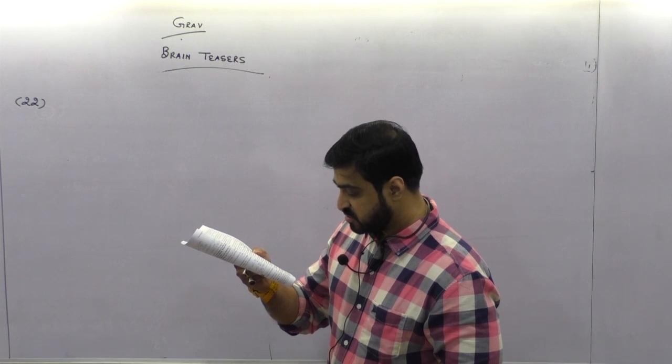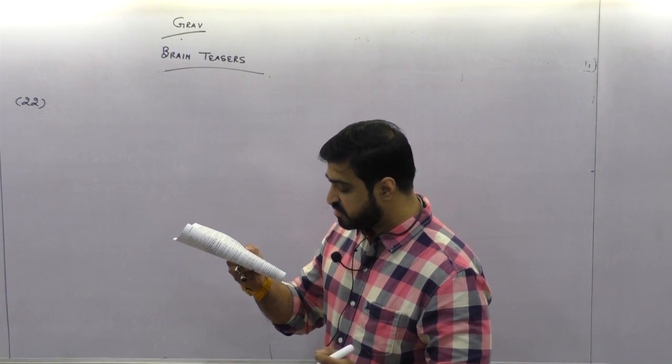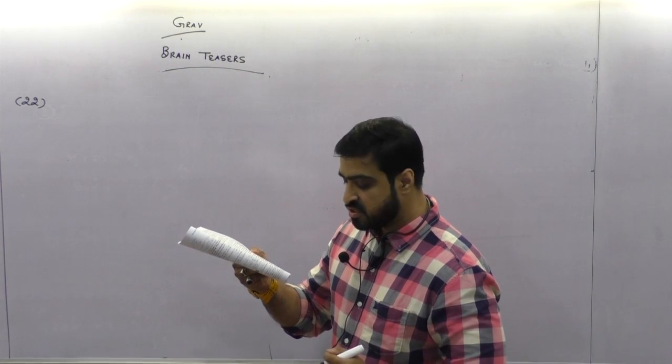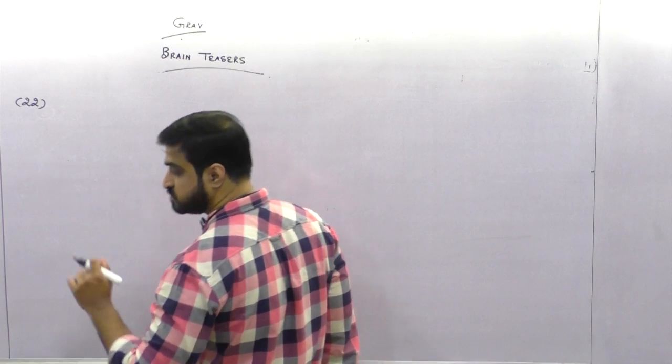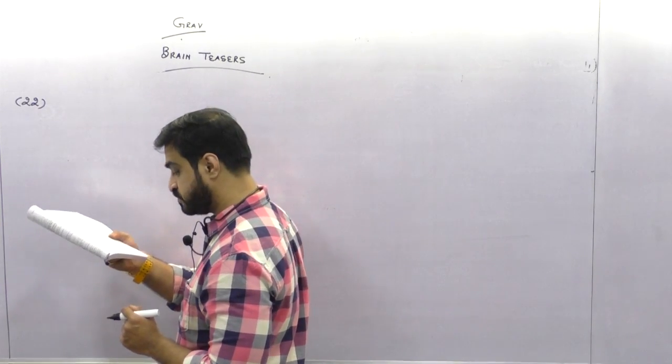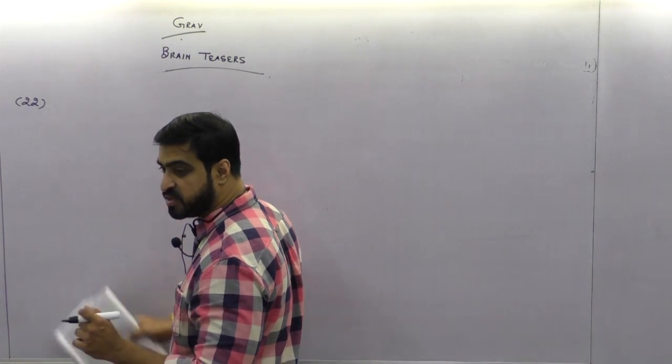Question number 22 says that show that the time period of rotation of the earth about an axis when the bodies at the equator become weightless is same as the time period of revolution of an artificial satellite close to the earth's surface. What is it saying? Please pay attention. Show that the time period of rotation of the earth when the bodies at the equator become weightless.